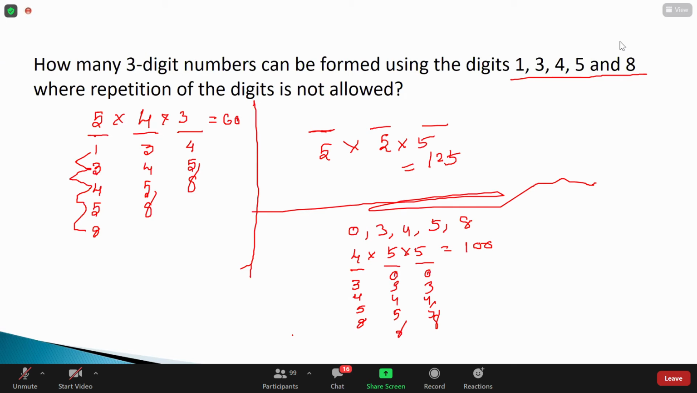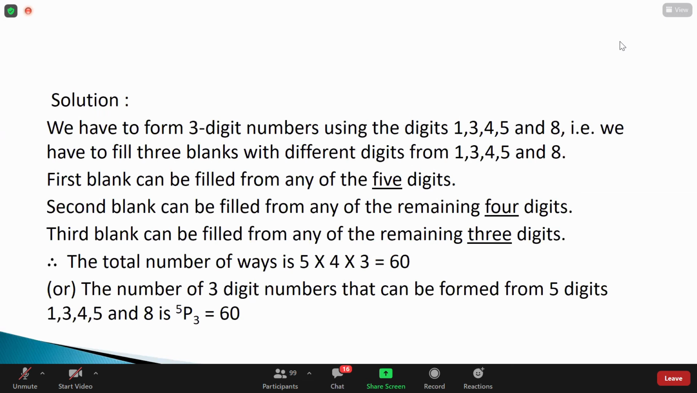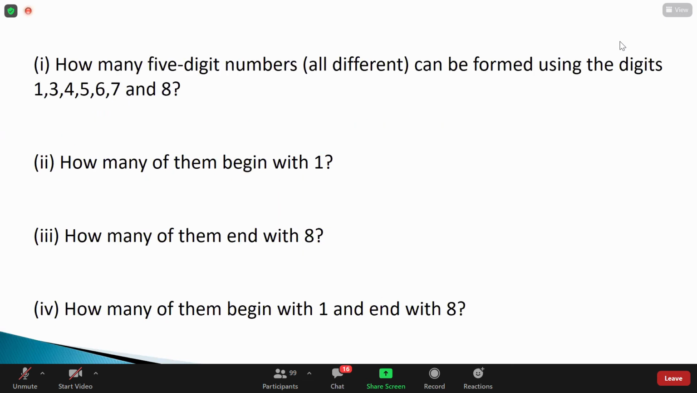Nikita, very good. And this time, take 2 minutes and get me the answer for each of them. How many 5-digit numbers can be formed by using the digits 1, 3, 4, 5, 6, 7, 8?